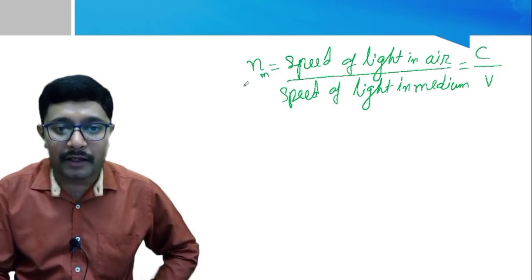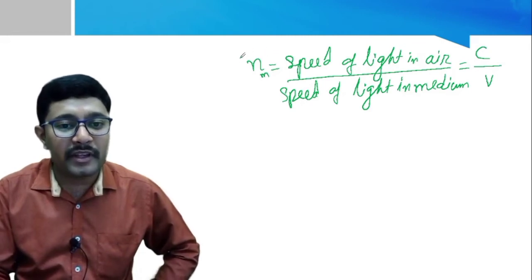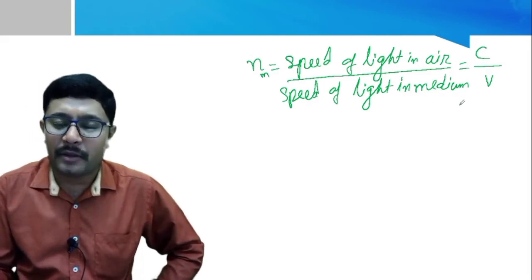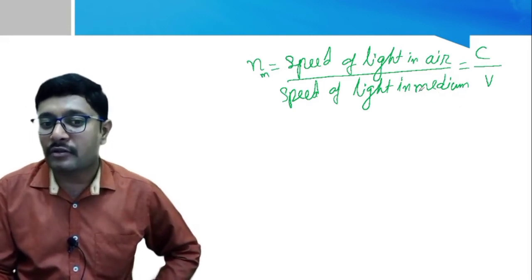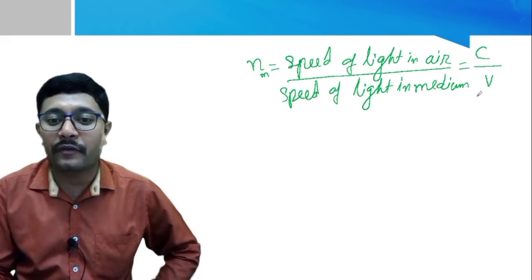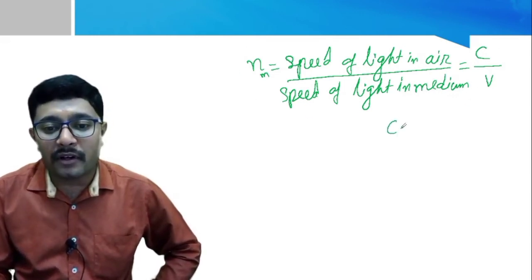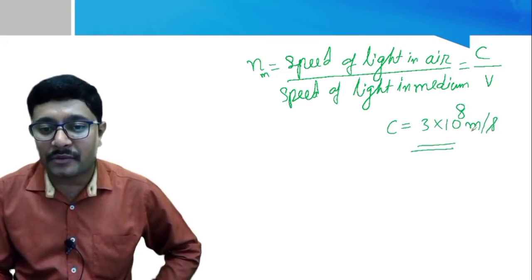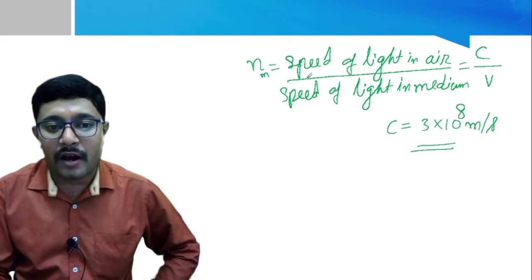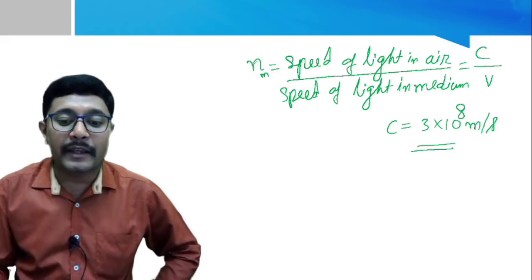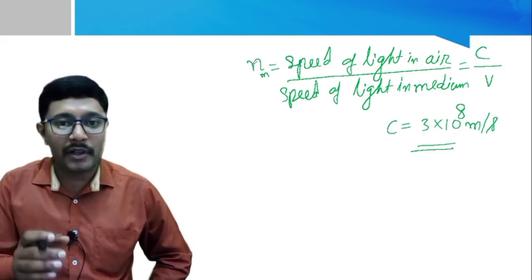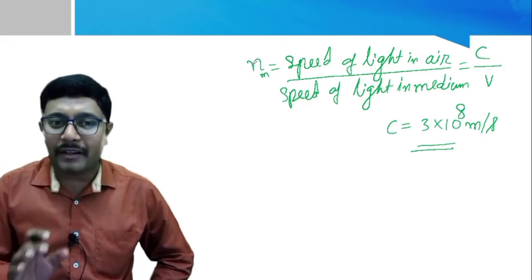You have to remember this formula, because in the exam you will get the speed of light and the refractive index. By using these two data, you have to calculate the speed of light in the given medium. They may ask about any medium, so you must find that. For that reason, you have to recall this formula. And what is the speed of light? We know that C equals 3 into 10 power 8 meter per second. We have to substitute this value in the equation, and usually we will get the refractive index in a table mentioned in your textbook. So no need to remember the table, just read the table once.